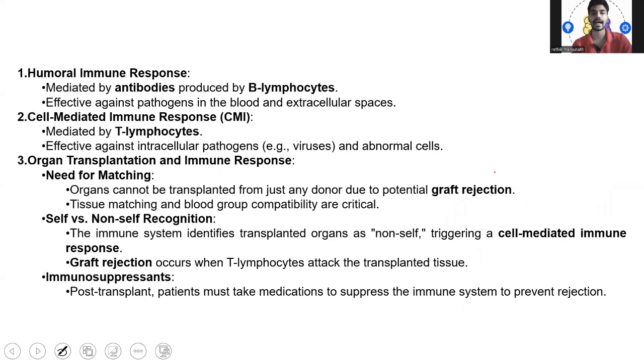So in immunity, again we have humoral immune response, cell mediated immune response, and organ transplant. Humoral immune response is mediated by antibodies produced by B cells or B lymphocytes, effective against pathogens in the blood and extracellular space. Then we have cell mediated immune response, where it is mediated by T cells, that is T lymphocytes, and effective against intracellular pathogens such as virus and abnormal cells.